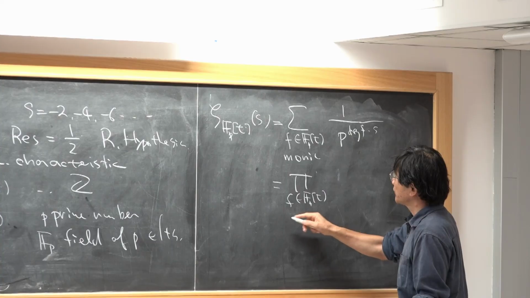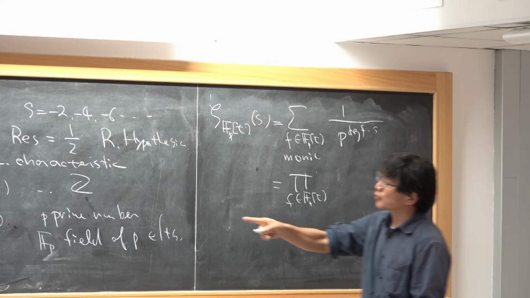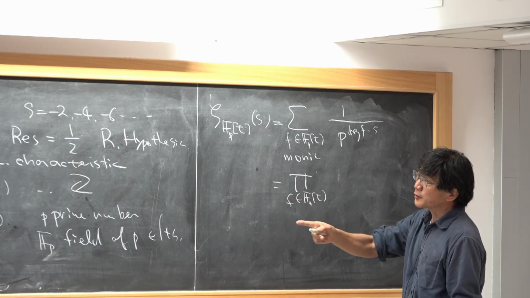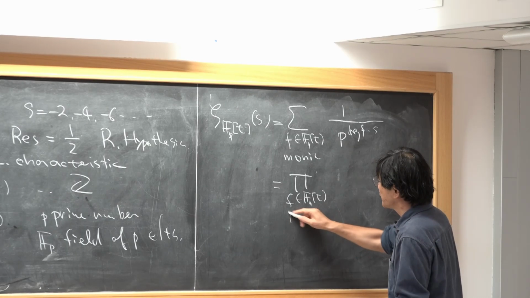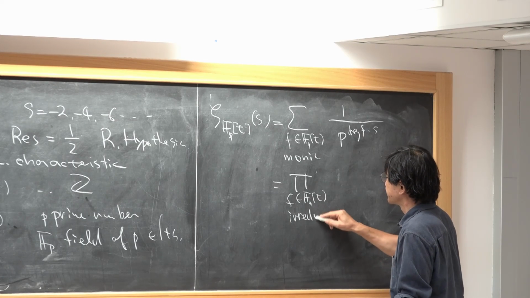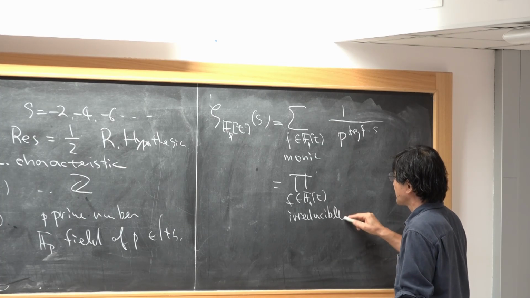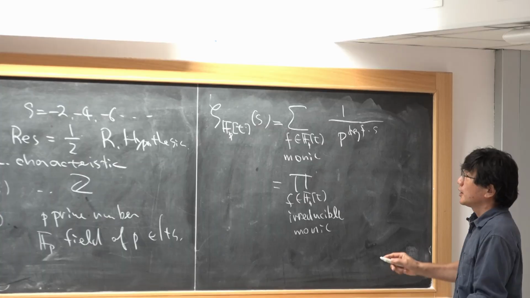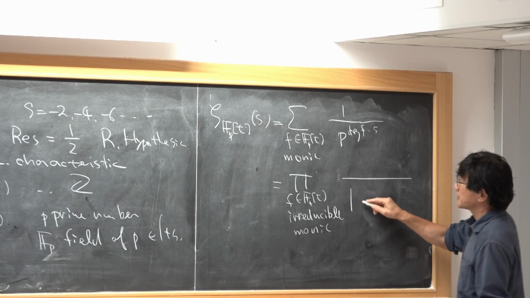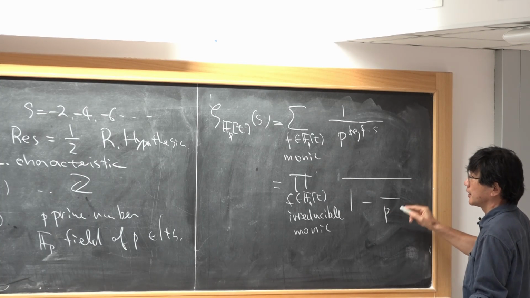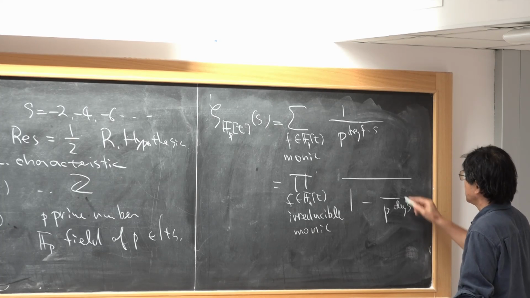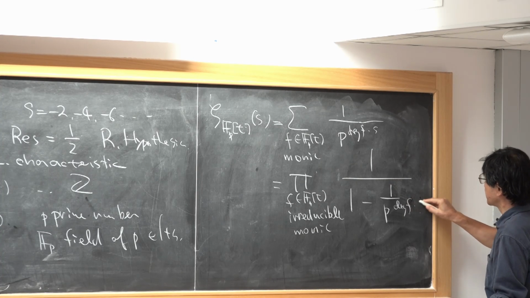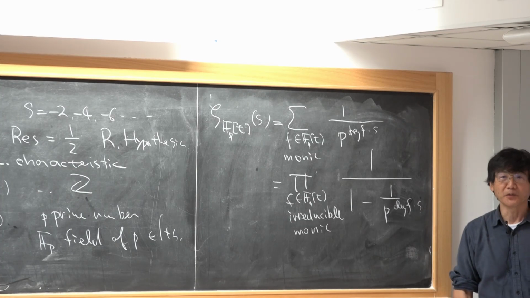But here, what corresponds to prime numbers? Corresponding to prime numbers, we have irreducible polynomials, and we also require f to be monic. Similarly, the degree of f times s, and we have a similar formula.